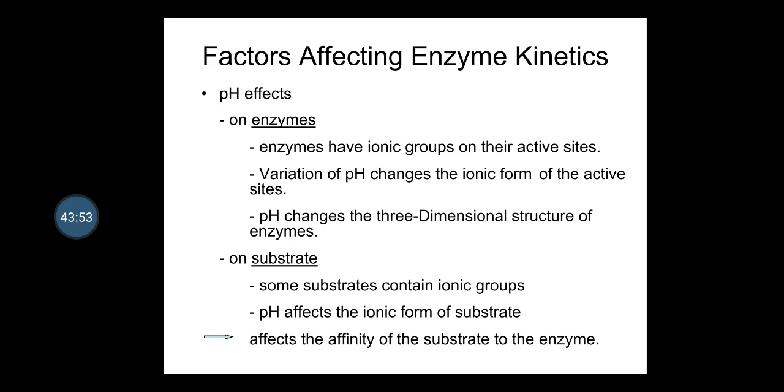The pH effect over the substrate: some substrates contain ionic groups, and pH can affect the ionic form of the substrate, which ultimately shows its effect over the affinity of the substrate to the enzyme. So these are some parameters which mainly affect the kinetics of the enzyme.